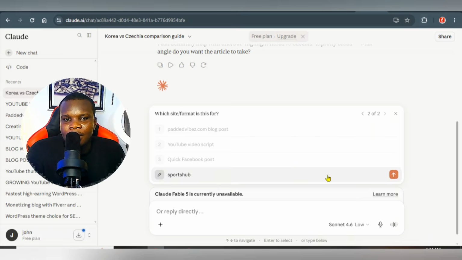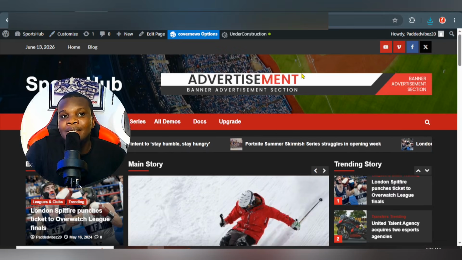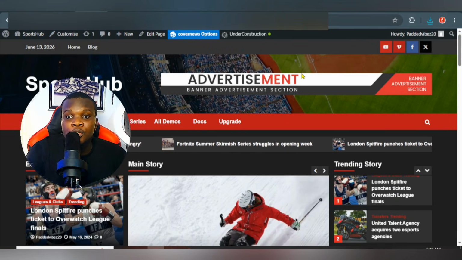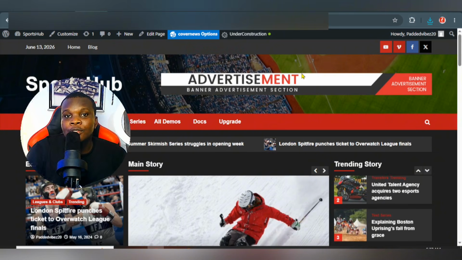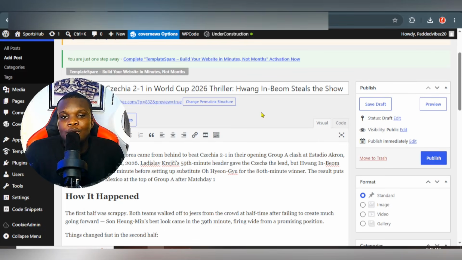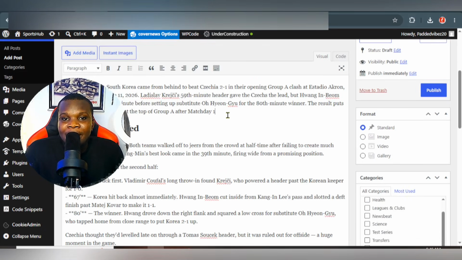Then click on send. Remember, even if your website was not on sport before, if your website was on entertainment news, you can add sport as a category. It's still going to simply work for you. So remember, if you have this in place, you can actually embed a YouTube video.